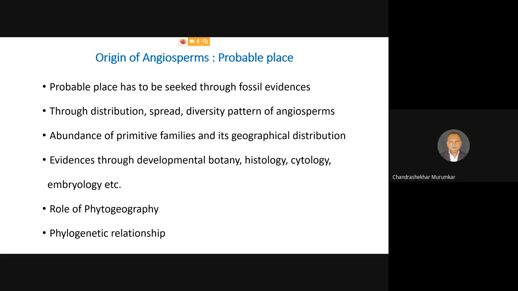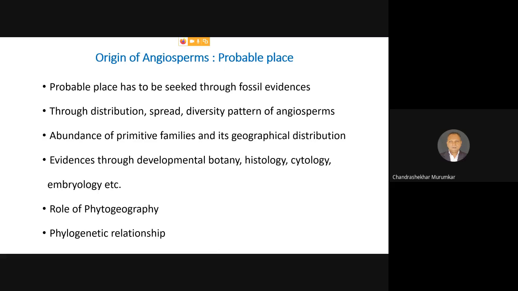And so when we are going for polyploidy, when we are seeking cytology, we have to identify whether the species and genera are showing 2n, 3n, 4n, 6n, 8n, and so on. Obviously, these cytological studies also provide us some clues about the relationship of the genera and species. Obviously, we have to go for embryology, that is reproductive biology, and this is also going to give us some clue.